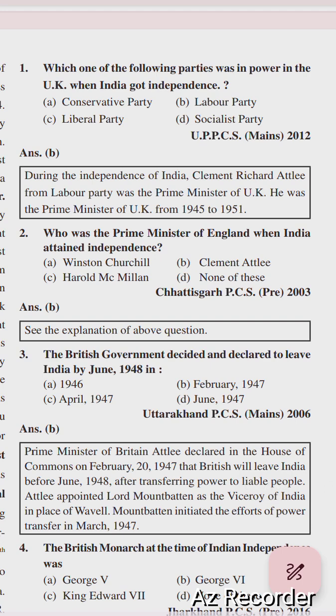Next question is who was the Prime Minister of England when India attained independence? Options are Winston Churchill, Clement Attlee, Harold Macmillan and none of these. Right option is option number B, Clement Attlee.